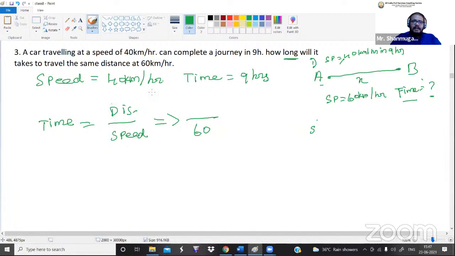Okay, with this speed value and this time value, let me label this as speed one and this as time one. So this is time two and this is speed two. Likewise, let me label. Okay, so with the value of speed one and time one, can we calculate the distance value? Yes, we can calculate it. Now, distance is equal to speed into time. Okay, speed value, that is 40 into 9.